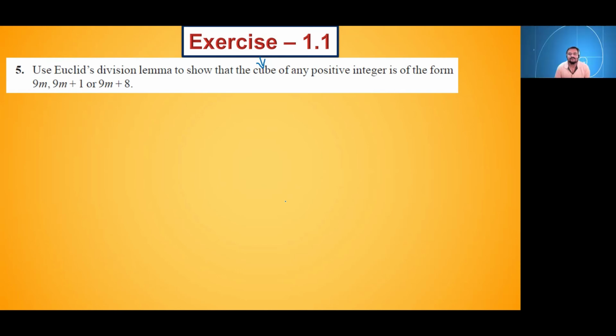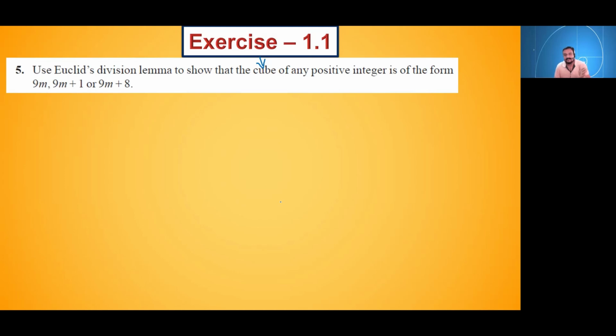What will be the value of B here? Yes, what will be the value of B? 9. Okay. Do you think that the value of B will be 9 here? How is nine formed? 3 multiplied by 3. So take the value of B as 3. What is the reason for taking the value of B as 3?